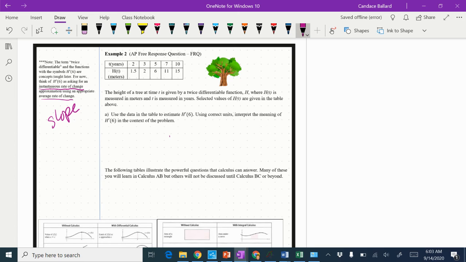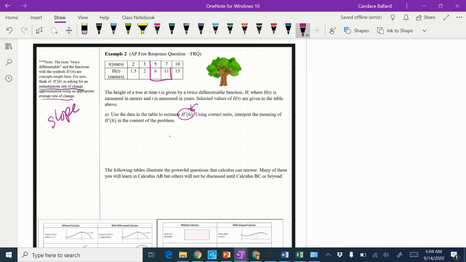The height of a tree is given by a twice differentiable function h, where h of t is measured in meters and t is measured in years. Selected values of h of t are in the table above. Use the data in the table to estimate h prime. So basically we're finding the instantaneous or average rate of change. Using correct units, interpret the meaning of h prime of 6 in the context of the problem. The first thing is I notice that 6 isn't in the table.